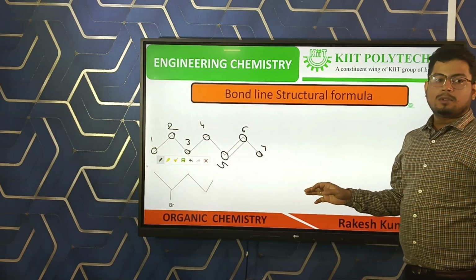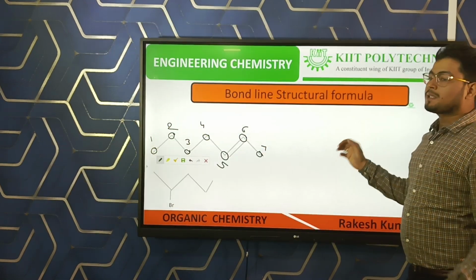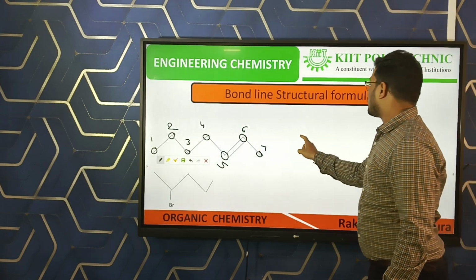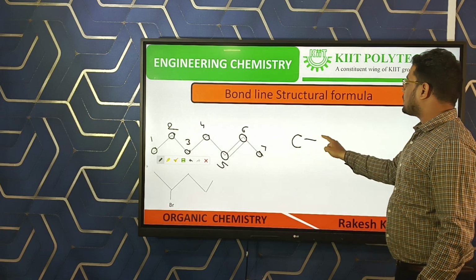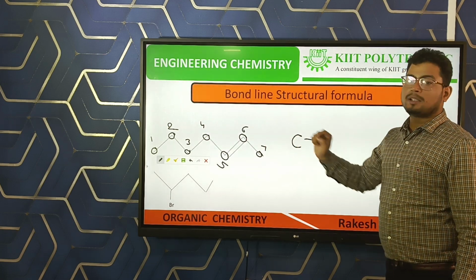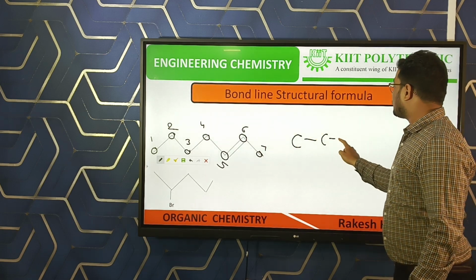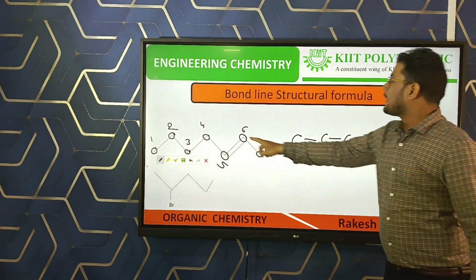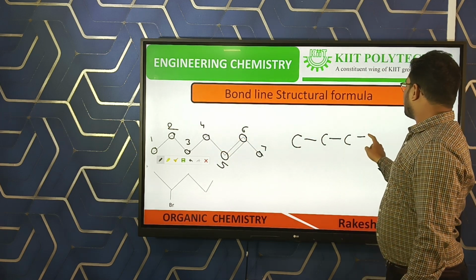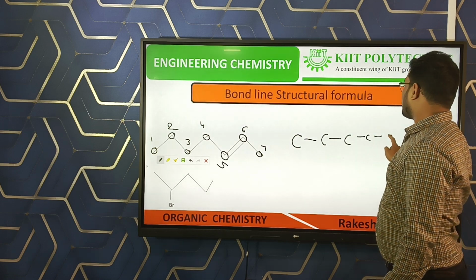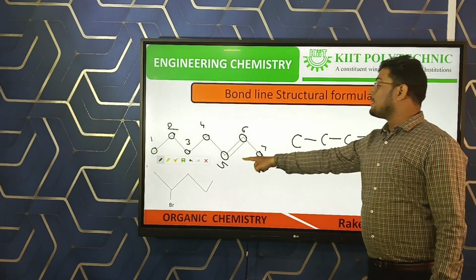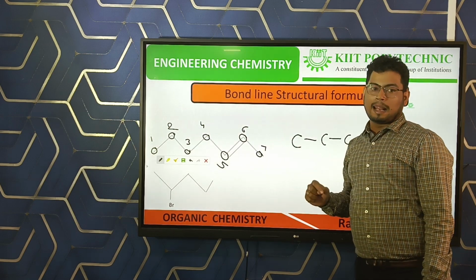structure into an expanded organic compound, like carbon number 1 bonded with carbon number 2, then carbon number 2 bonded with carbon number 3, carbon number 3 bonded with carbon number 4, then carbon number 4 bonded with carbon number 5, but carbon number 5 has 2 parallel lines.